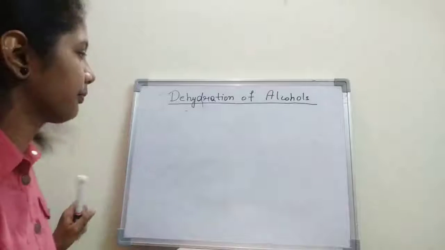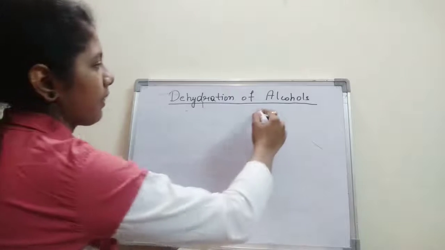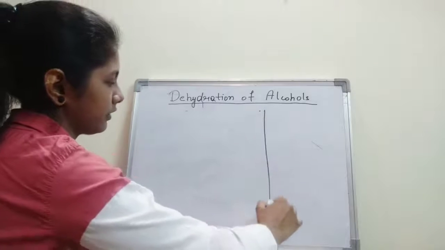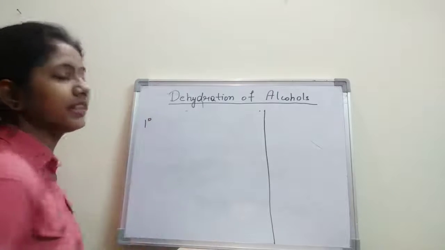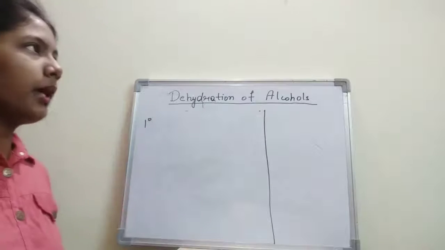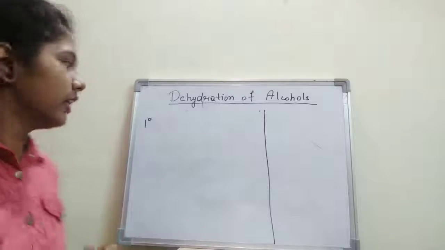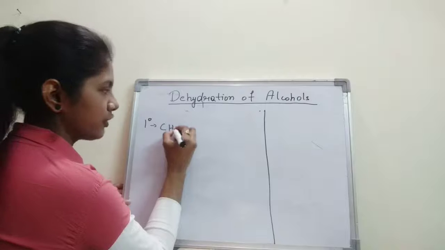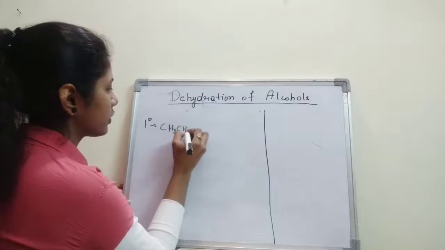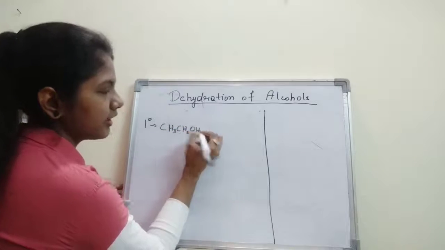I'm showing you the example of a primary alcohol first, let's say ethanol. It is CH3CH2OH. This is our ethanol.